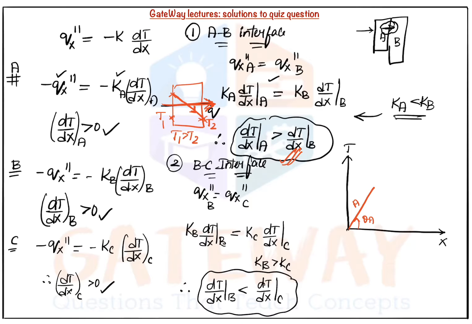Therefore, the second part B should have a smaller slope and it should be linearly varying. So we will decrease the slope. Here if you can observe, this is theta B, the decreased slope. Theta A is greater than theta B, since the gradient at A is greater than the gradient at B.